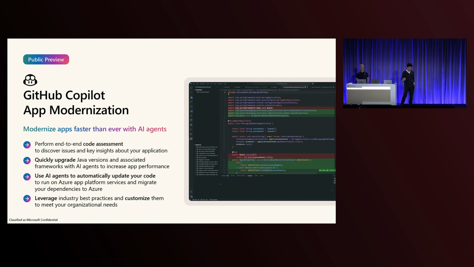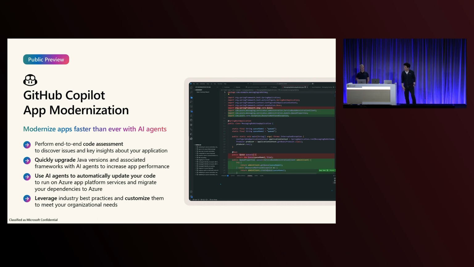But what I want to show you is the tools that we built on top of Copilot. It helps us with a few things. One is code assessment, to understand code. I don't know about you, but I'm responsible for a lot of different apps, and a lot of times I'm not really quite up to date on them. Maybe because they're old, or maybe because I just don't have time to really be on top of it. And so code assessment is really about leveraging AI to help us understand our applications better before we start doing work on them.